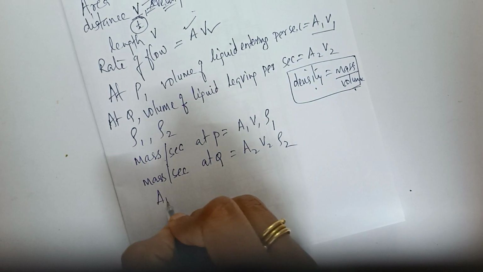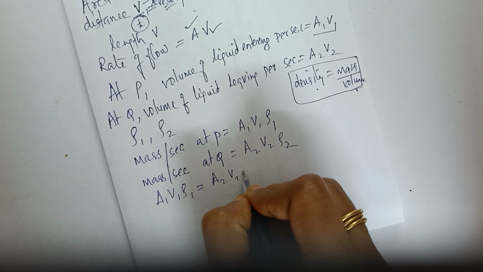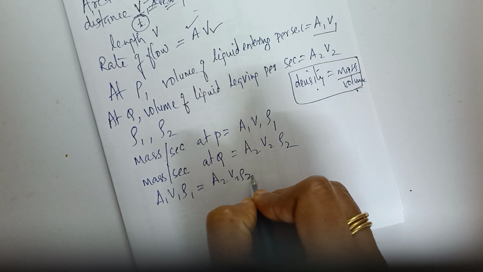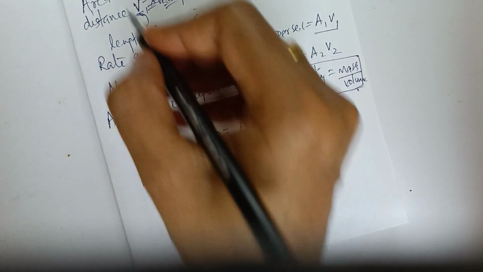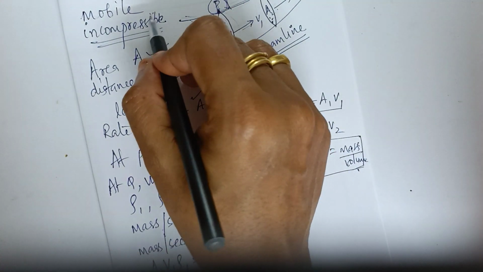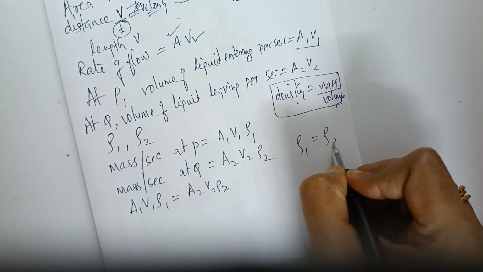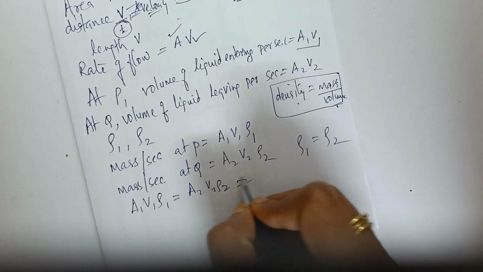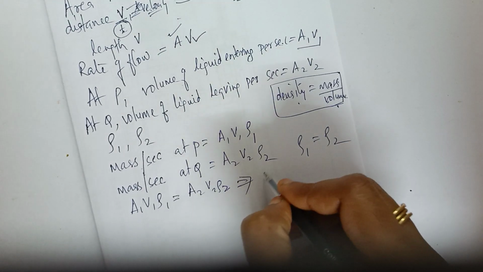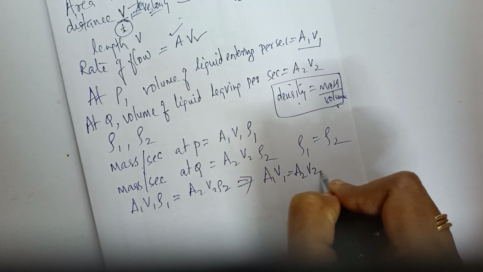That means A1 V1 ρ1 is equal to A2 V2 ρ2. And if the liquid is incompressible, which we have already taken as the condition at the start, then ρ1 is equal to ρ2, which gives A1 V1 is equal to A2 V2.